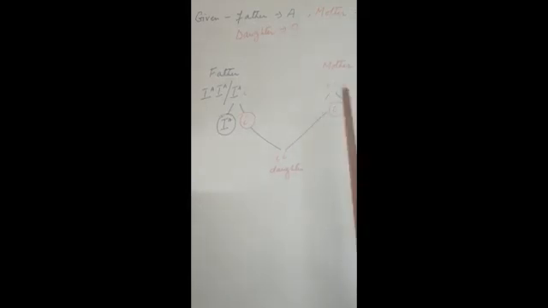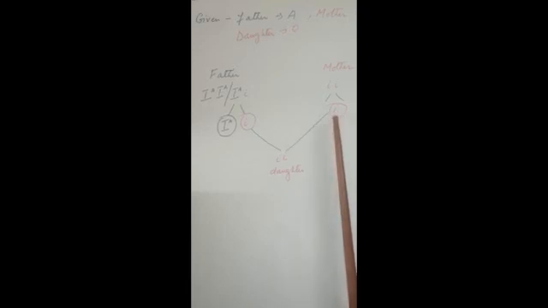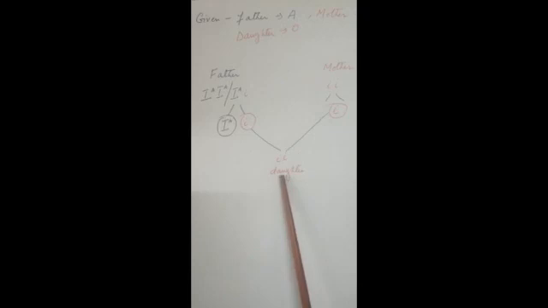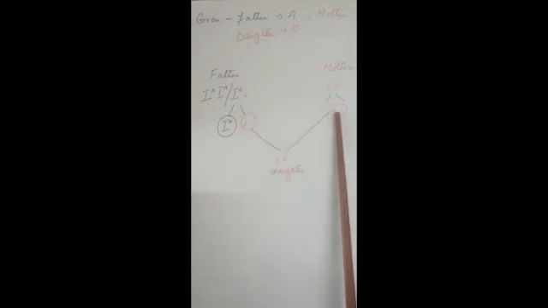According to law of segregation, mother will produce gametes of one kind only, containing small i gene, that is a recessive factor. And since the daughter is having blood group O, so it means that it should be this gamete of the father which will fertilize the egg.